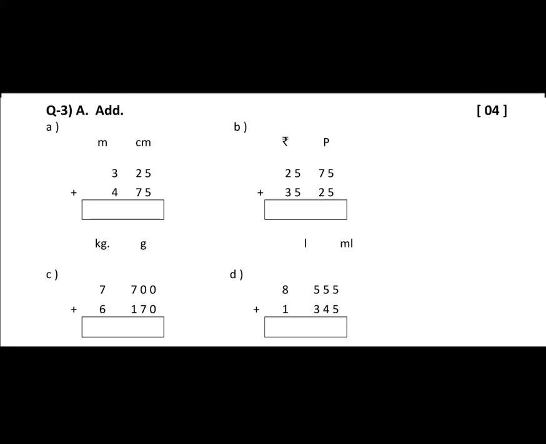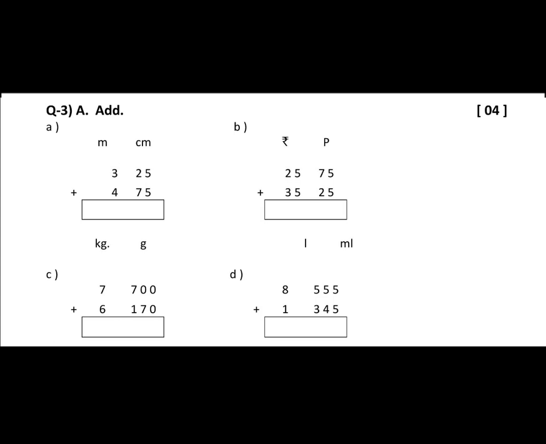Question number 3a, add. Here you are going to do addition. Okay. Now the first one is in meter and centimeter. So 3 meter 25 centimeter plus 4 meter 75 centimeter. Just write down the answer in the box. Okay. Number 2. 25 rupees 75 paise, 35 rupees 25 paise. So write the answer in the box.